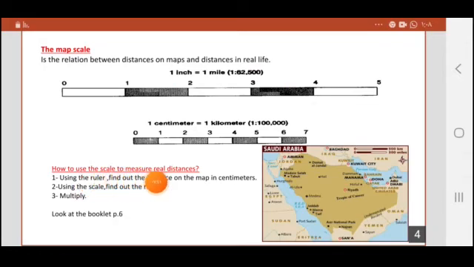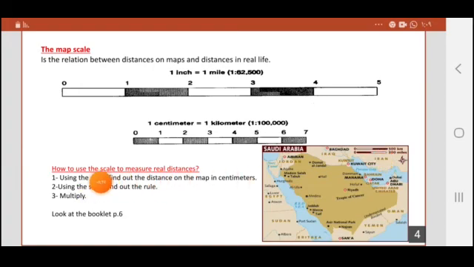How do we use a scale to measure real distances? For example, on a map like this you can find a dot for Medina and a dot for Jeddah. You can use a ruler to measure the distance between Mecca and Jeddah. If the distance on the map is maybe 2 centimeters, you look at the scale and find how many kilometers 1 centimeter equals. If the map tells us that 1 centimeter equals, for example, 500 kilometers, then a distance of 1 centimeter on the map means 500 kilometers in the real world. If it is 2 centimeters, it will be 500 plus 500, which means 1000 kilometers, and so on.